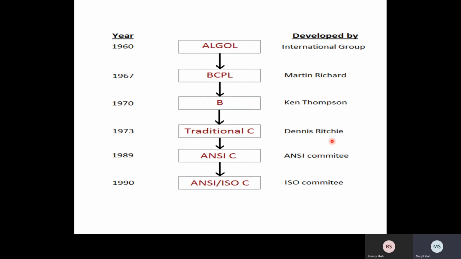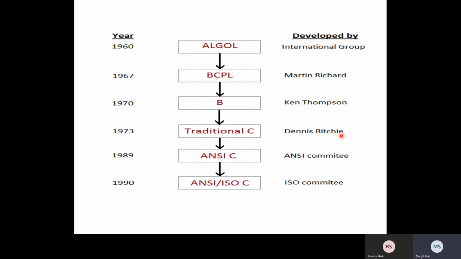This is the actual list of languages introduced in particular years. In the 1960s, ALGOL was developed by an international group. In 1967, BCPL was introduced; Martin Richards is the developer of that language. Language B came in the 1970s; Ken Thompson developed it. Then in 1973, traditional C was introduced by Dennis Ritchie.